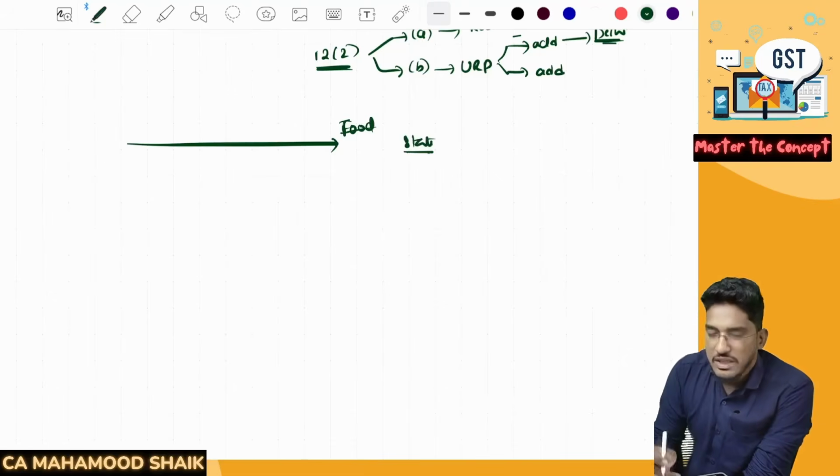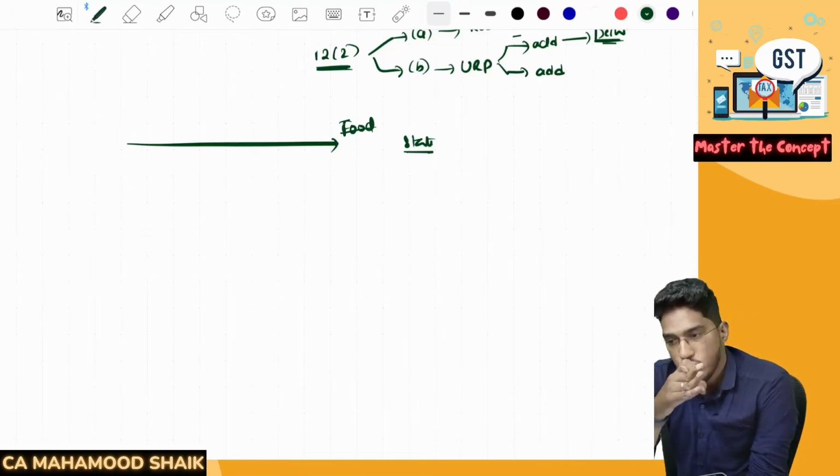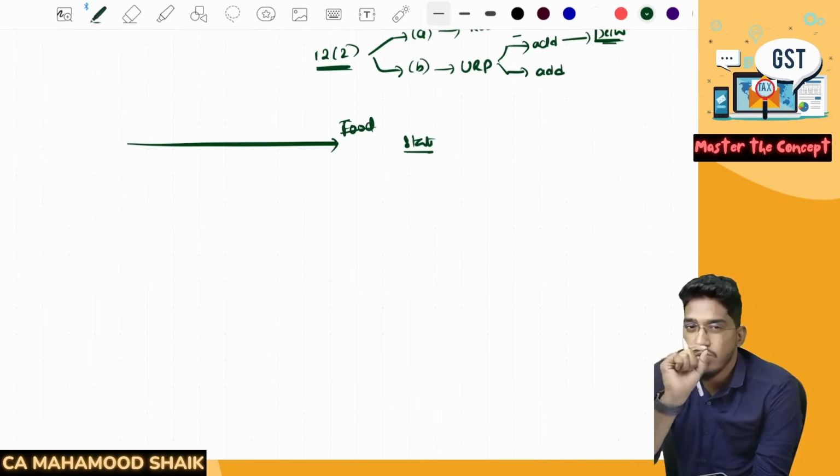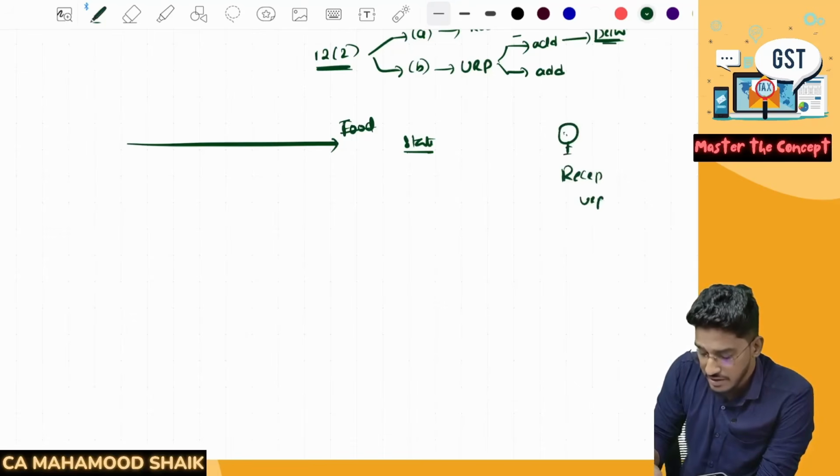So like that, they used to feel that only on specified services they have to mention the state of the recipient. So for certain services which are provided through e-commerce operator, they didn't used to record the state of the recipient. Some vendors have started doing it. Say for example, I'm a recipient, unregistered. I have taken subscription of e-newspaper.